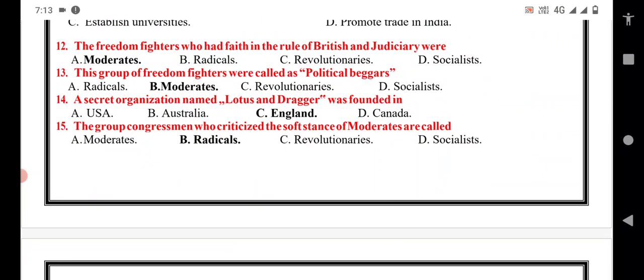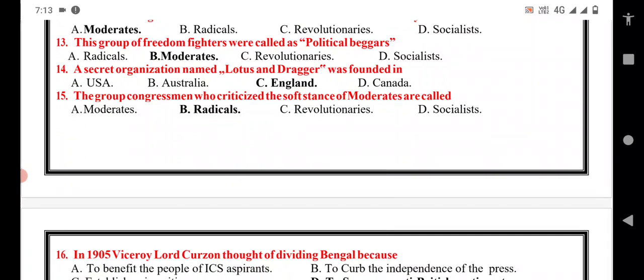This group of freedom fighters were called political beggars. They are moderates. Actually here radicals described them as political beggars. So here B option is the correct answer. A secret organization named Lotus and Dagger was founded in England. So C option is the correct answer.